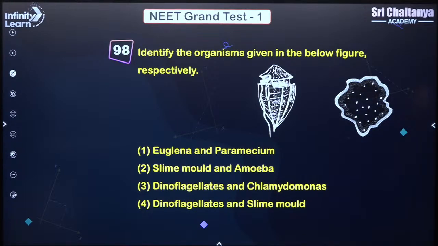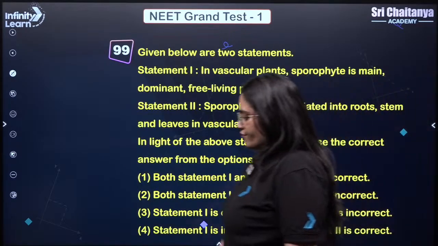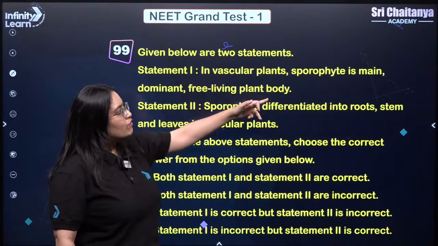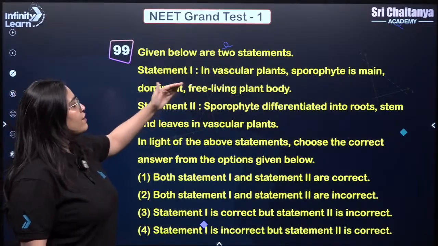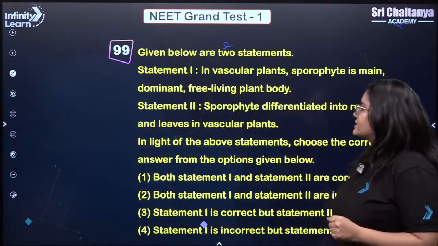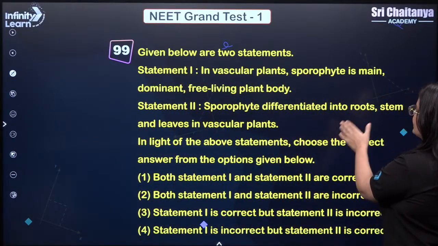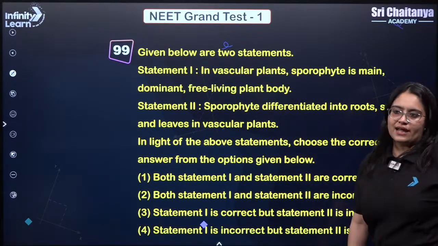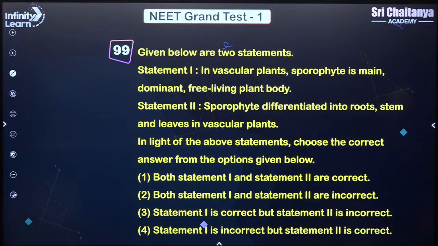Very simple. The first image is of a dinoflagellate and the next one is of a slime mold. So answer is 4. Next question. Very simple and interesting. Statement 1: in vascular plants, the sporophyte is the main dominant free-living plant body. Absolutely correct. The second statement says, my lovely kids, the sporophyte is differentiated into roots, stems and leaves in vascular plants. Absolutely correct. So answer is 1. Both statement 1 and statement 2 are correct.